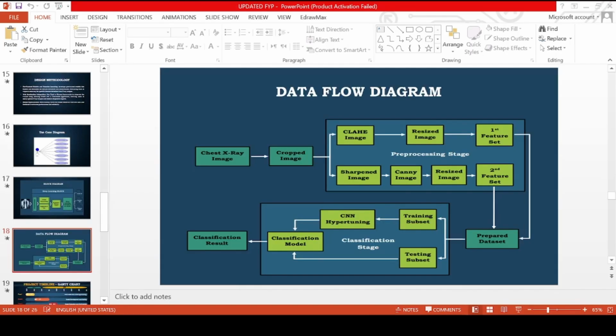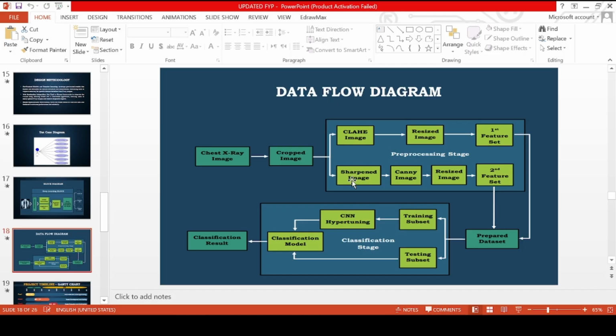So the data flow diagram: this data flow diagram shows the step-by-step process to detect the disease. First, the X-ray image is cropped to focus on the important areas. Then in the pre-processing stage, two types of features are extracted. One enhances and resizes the image, and the other sharpens the image.